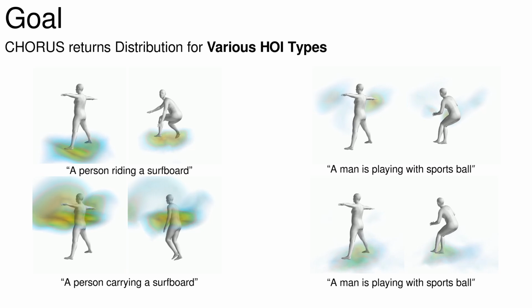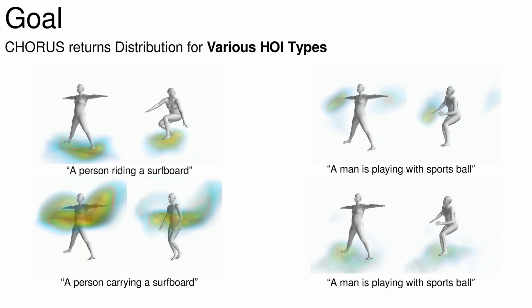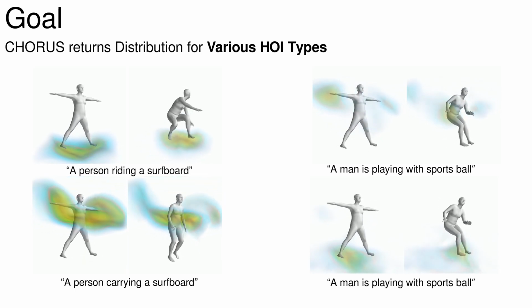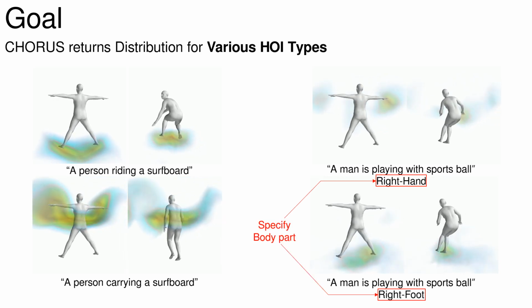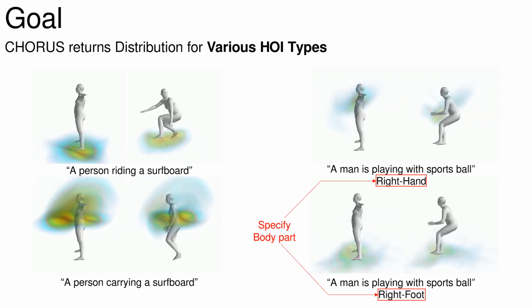CORUS can also infer possible distributions for various semantic types of HOI, where semantics can be given as natural language description or optionally can be further specified with body parts.